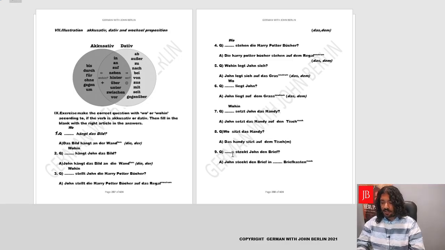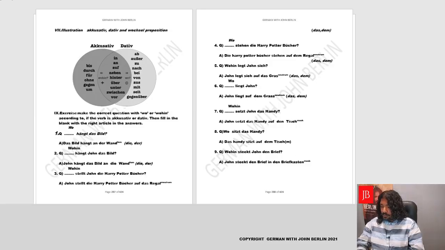Dash steckt John den Brief. So where does John put the letter? Now stecken is to put in, so it's like to where, wohin, movement. Yes, John steckt den Brief in. Now basically in is again a Wechsel preposition. We need to choose, is it accusative, dative? Wohin means it's accusative. So we'll make Briefkasten accusative. It's masculine. So it's den, die, das, die. We'll write again den. Very good. So John steckt den Brief in den Briefkasten.